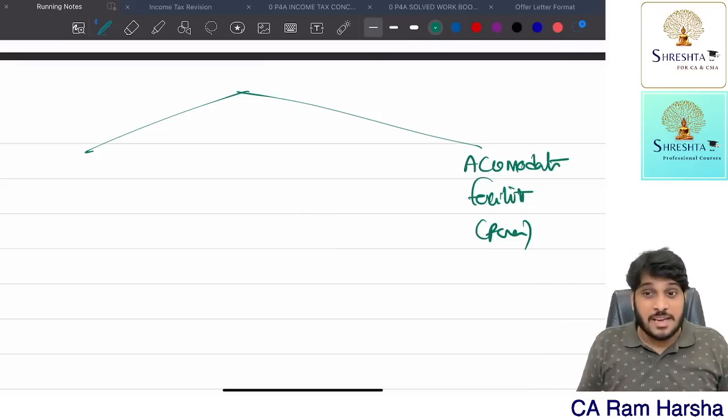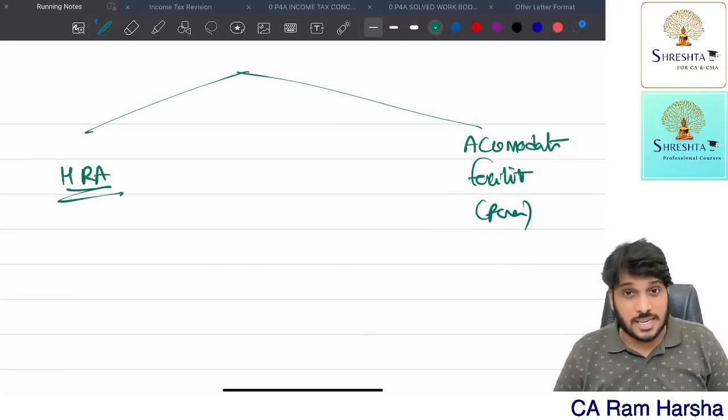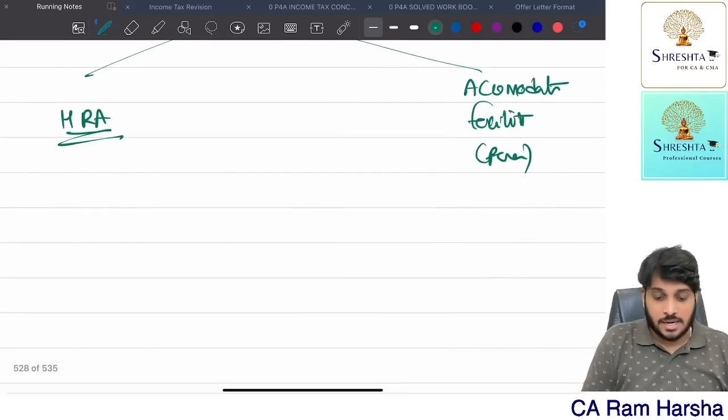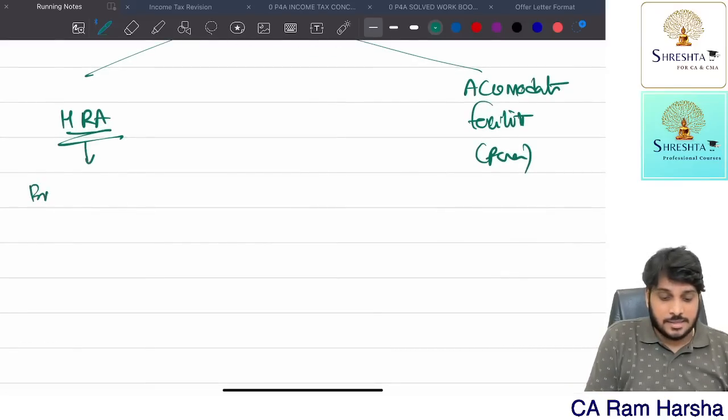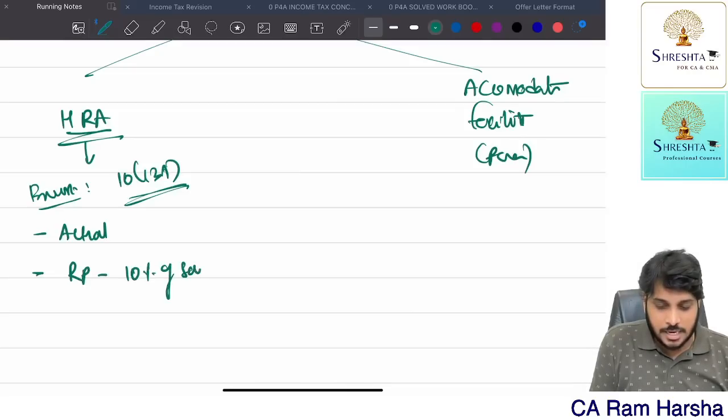So that's a perquisite which is valued as per valuation rules. Alternatively, the company may give a rental allowance. That's called house rent allowance. So for rental expenditure purposes, we are giving house rent allowance. Now, if house rent allowance is given, there is an exemption for that under Section 10 clause 13A. How much is exempt? The actual amount received per month, or rent paid in that month minus 10% of salary, or 50% of salary.